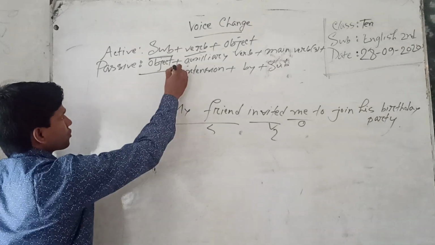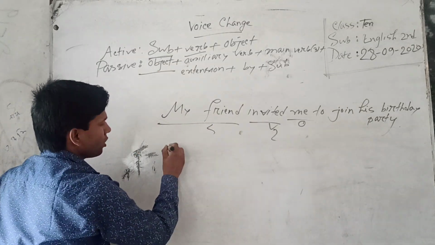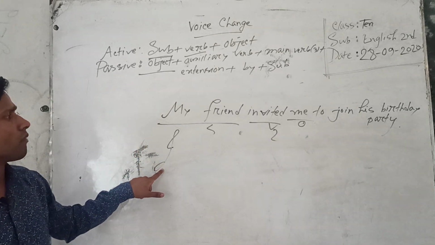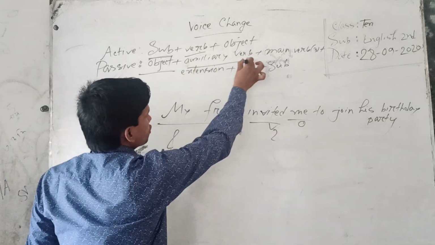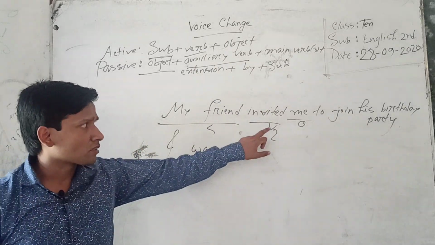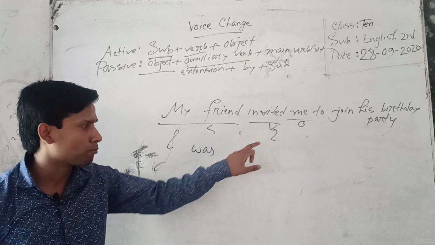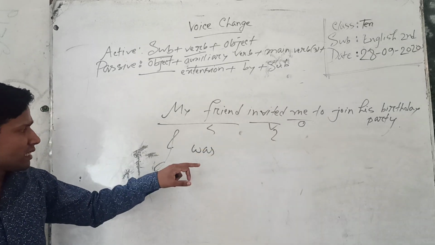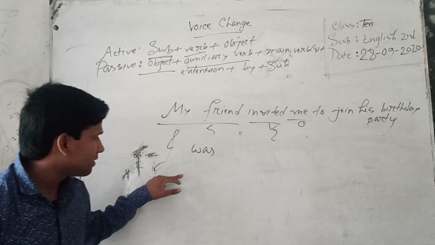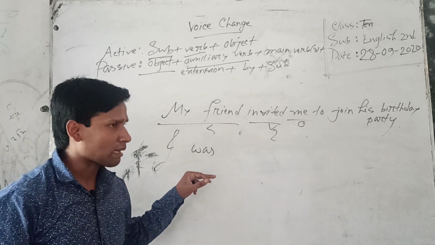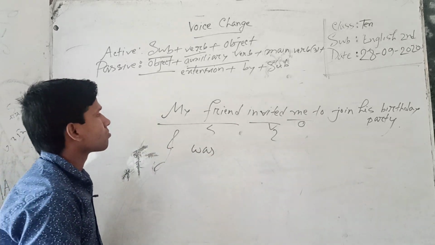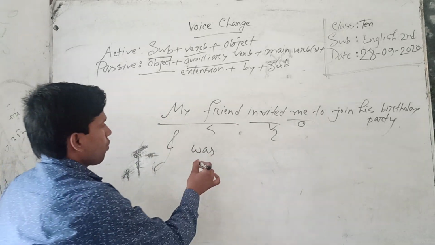Firstly, I have to use object, me. Me will be I. Objective form will be subjective form, I. Then I have to use auxiliary verb, was. Because verb 2. If there is verb 2, you have to use was, were. Since the subject is singular, I have used was. If the subject is plural, I have to use were. Was.